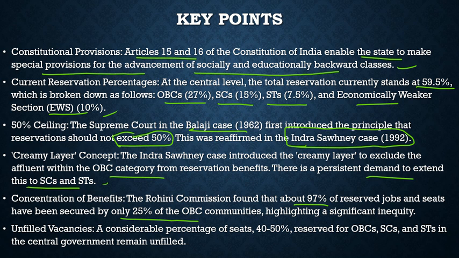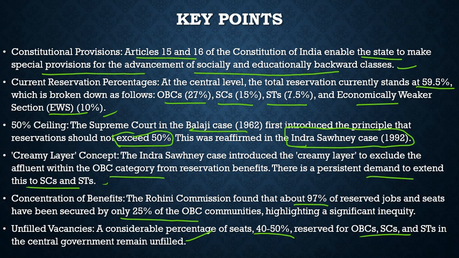So there should be subcategorization, and if you can remember, there was some Supreme Court judgment with respect to that. Unfilled vacancies: a considerable percentage of seats, 40 to 50% reserved for OBCs, SCs, and STs in the central government remain unfilled. So definitely, if we look at the historical wrongs done to these people, there is a need that reservation should be given to them.